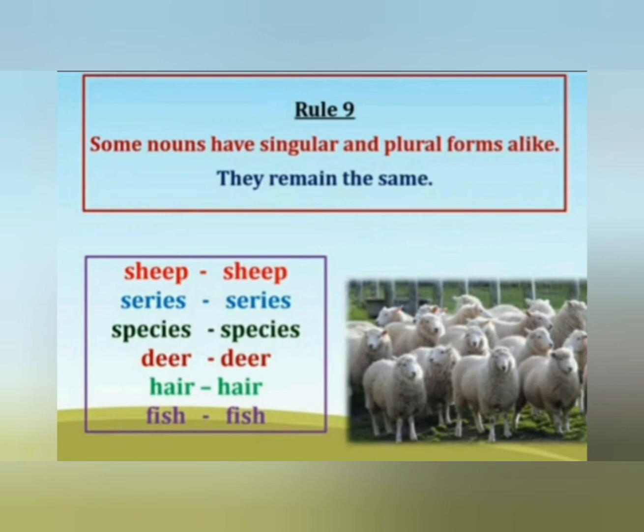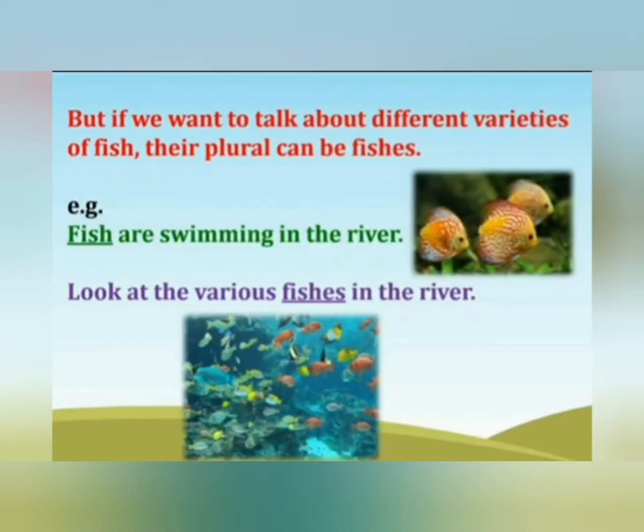Singular form of sheep is sheep and plural form of sheep is also sheep. Series, series. Species, species. Deer, deer. Hare, hare. Fish, fish. All these nouns are same in singular and plural forms. We write the same in singular and plural both forms.